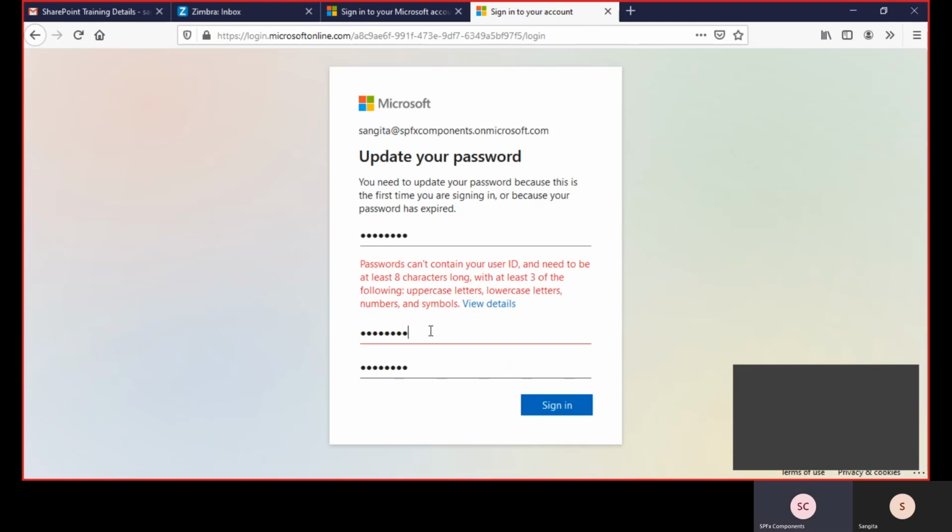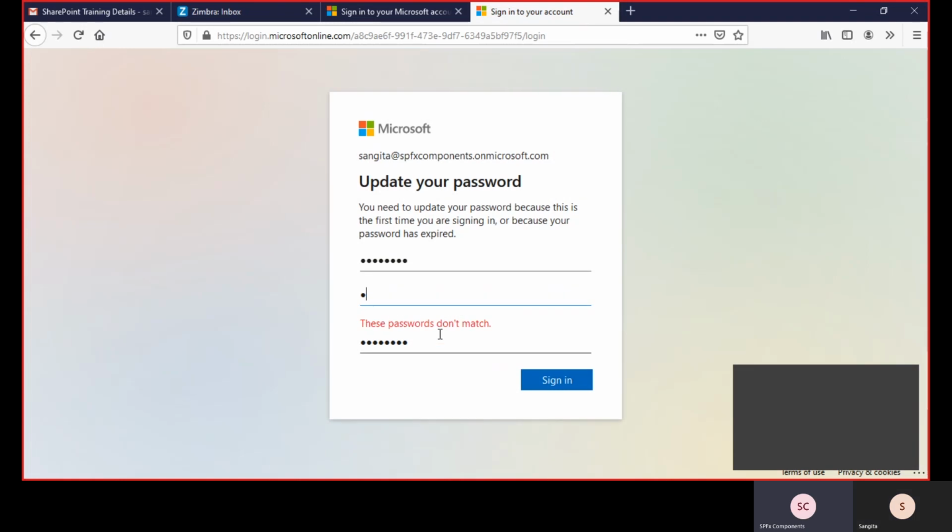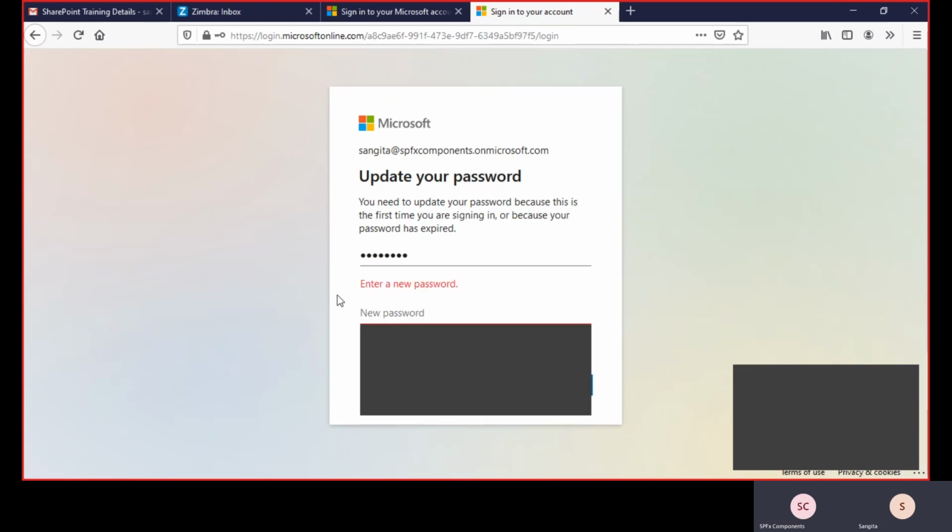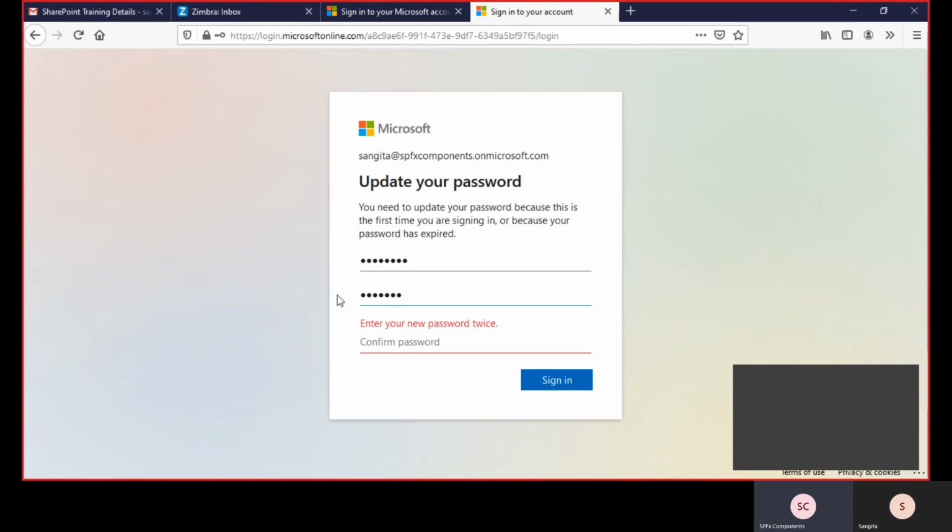You have to give it without your name, maybe your location name, like Bangalore at something. A combination of uppercase, lowercase, a special character and a number, at least eight characters.